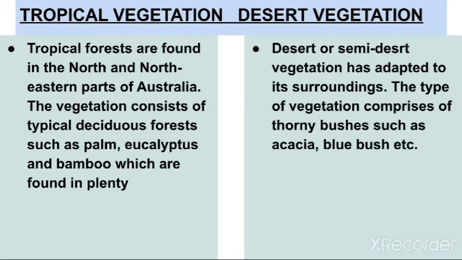So, in tropical vegetation, you will write the tropical forests are found in the north and northeastern parts of Australia. The vegetation consists of typical deciduous forests such as palm, eucalyptus, and bamboo, which are found in plenty. In the desert vegetation, you will write desert or semi-desert vegetation has adapted to its surroundings. The type of vegetation comprises thorny bushes such as acacia, blue bush,